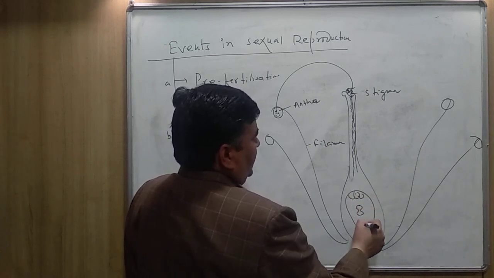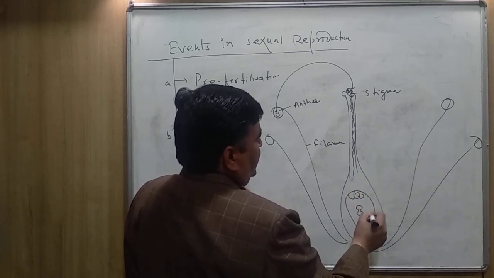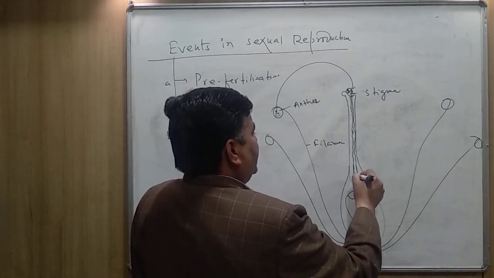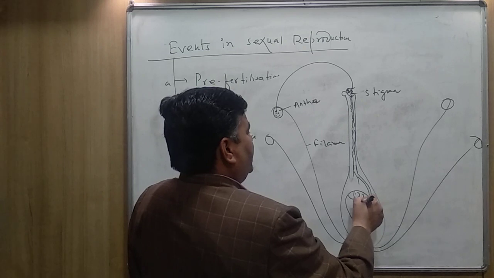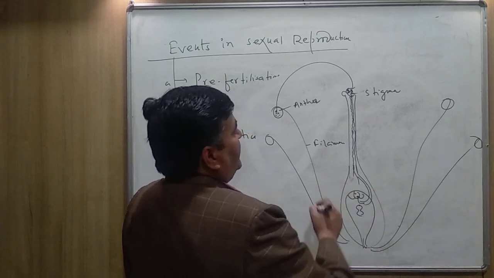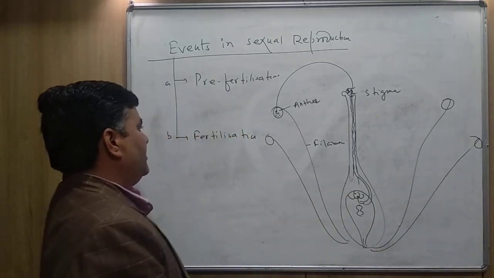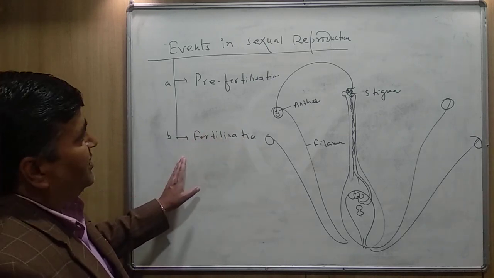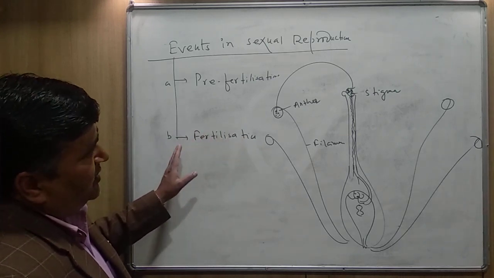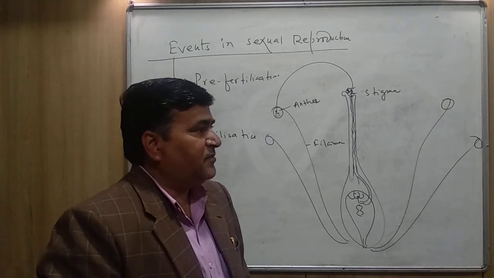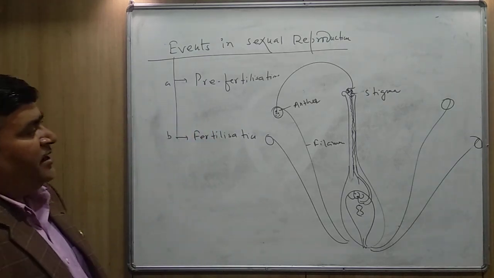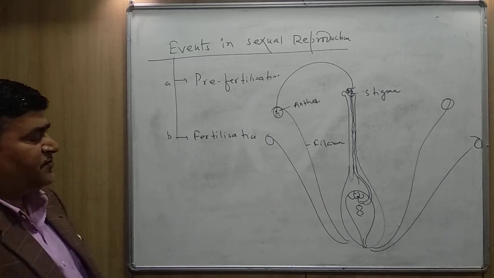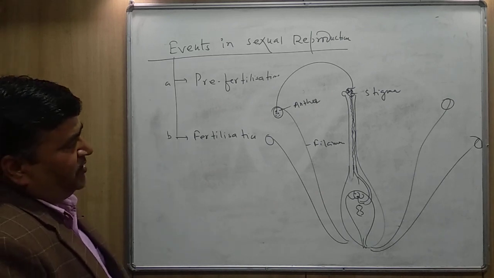Other cells are also there. I will teach you later on in detail. And this pollen tube enters inside the embryo sac, and finally the male gamete fuses with the egg to form zygote. So, in the case of plants, the pollen grain produces male gametes, and the male gamete fuses with the egg to form zygote. This process is called syngamy.